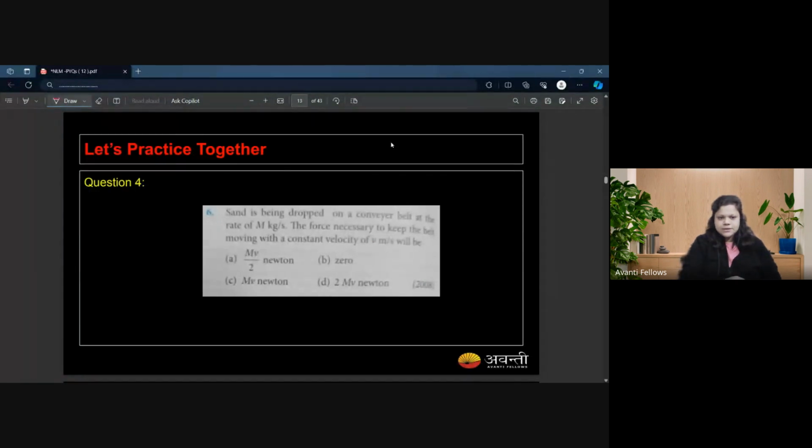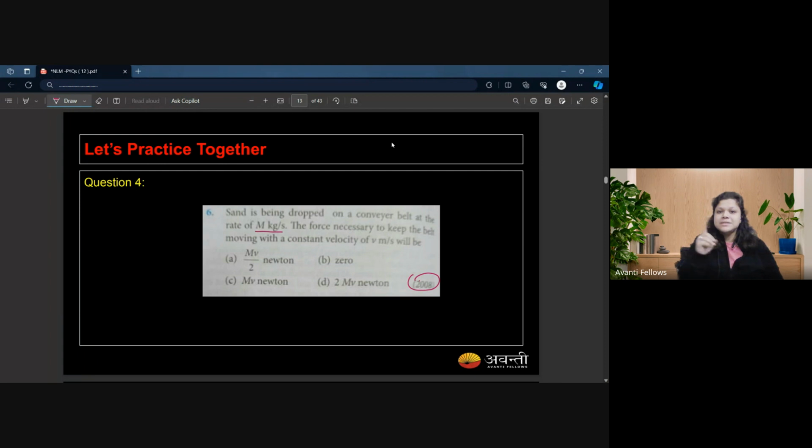Let's come to another question, and it is from 2008. Again, I am going to read this question for you. The question is: sand is being dropped on a conveyor belt at the rate of m kg per second. It means there is a moving belt on which we are dropping m kilograms of sand every second. Are you getting my point?